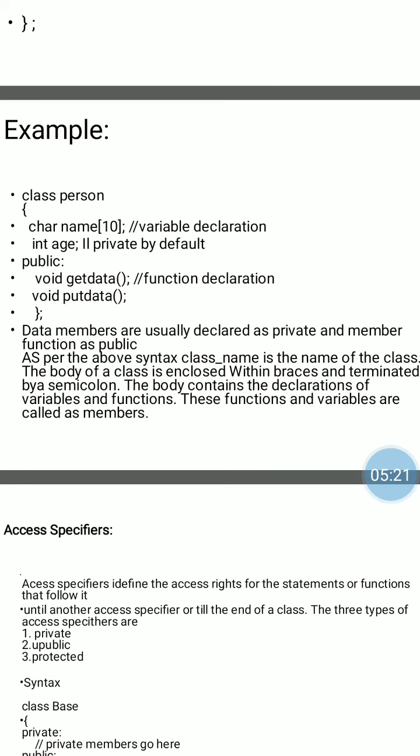Data members are usually declared in the private section of the class and member functions in the public section, because we use member functions directly outside the class.